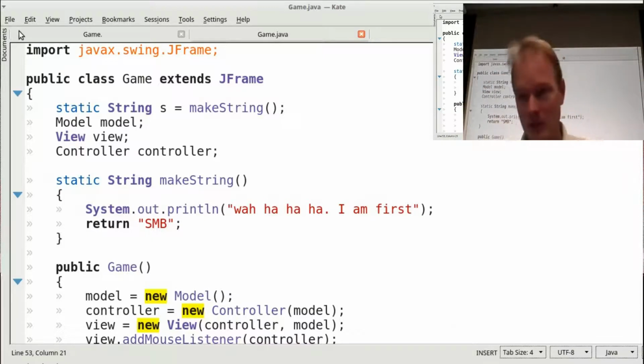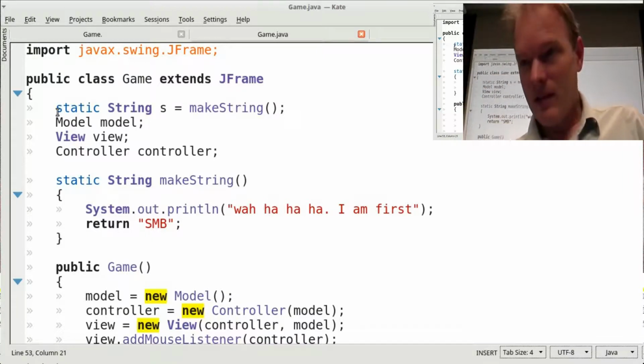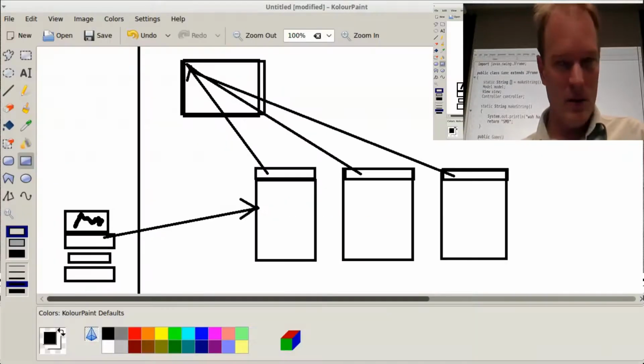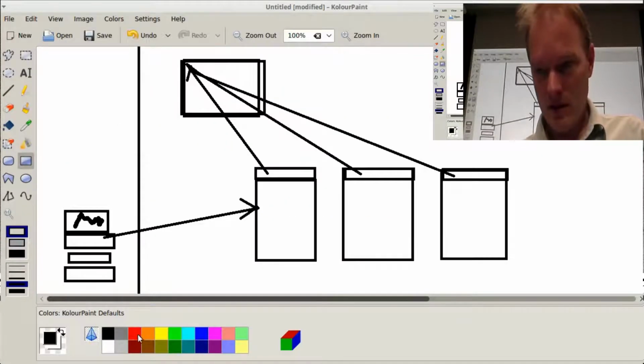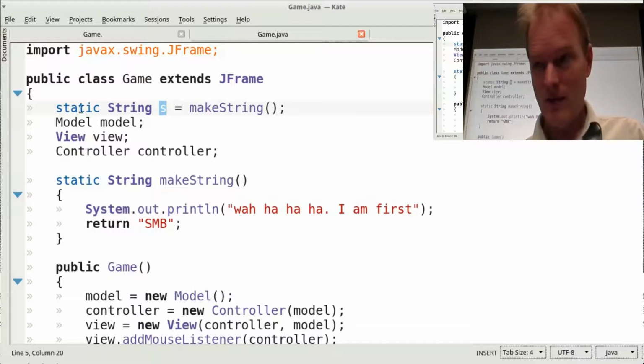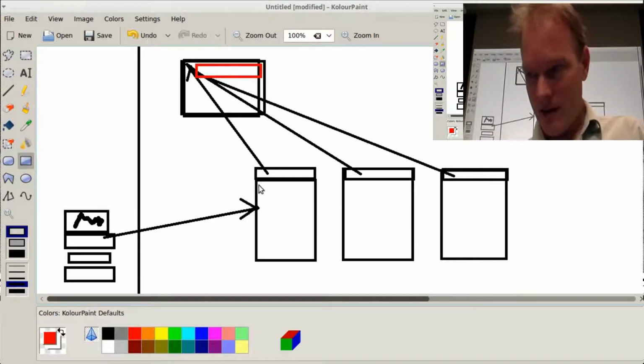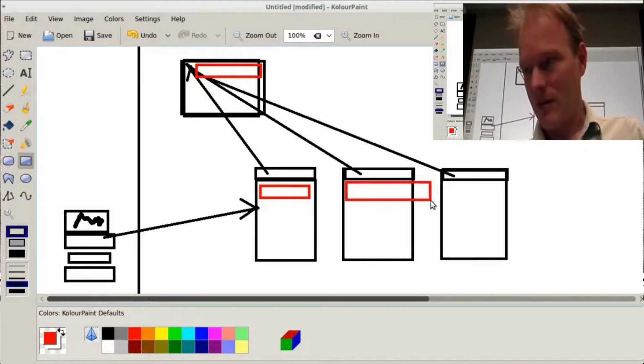Now you know. Okay. When you say static in front of a member variable, it actually goes in the class, like right there. And when you don't say static in front of a member variable, as in these three cases, then it is stored here.